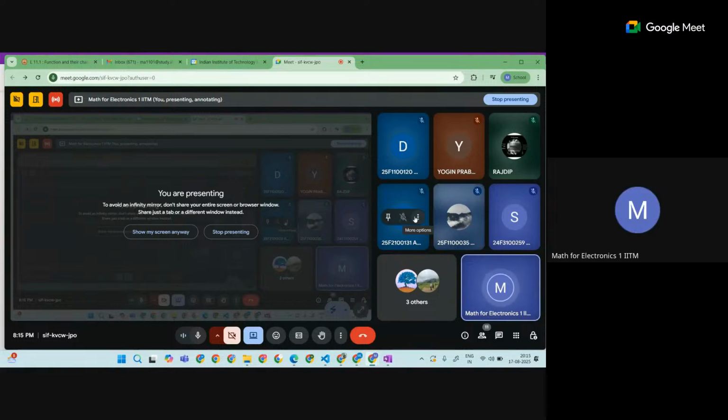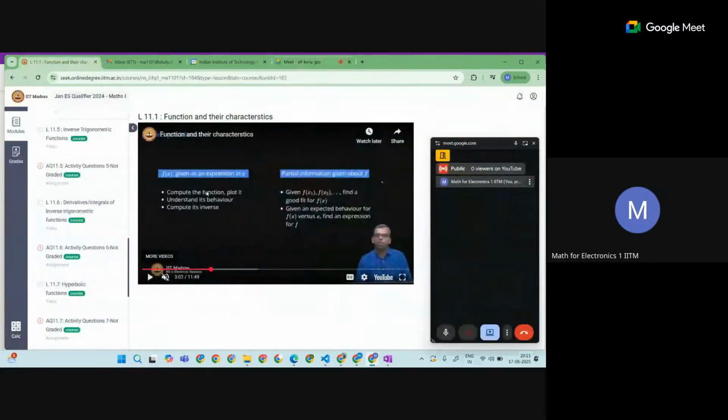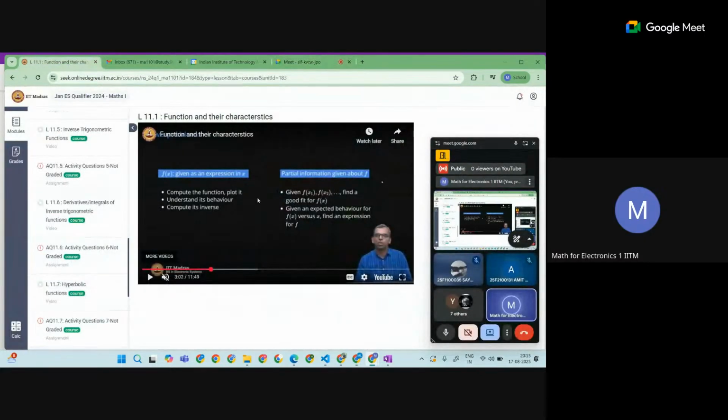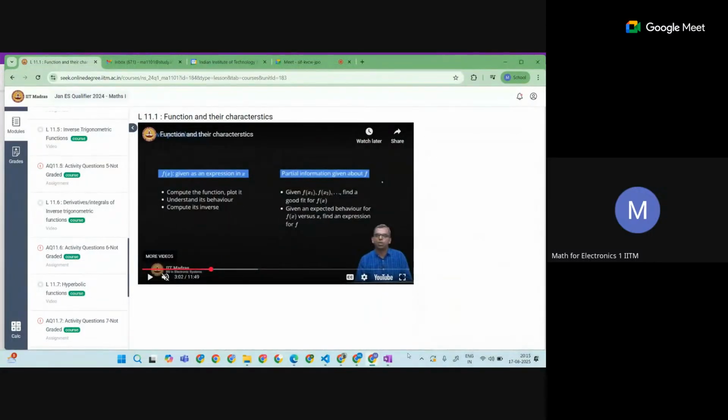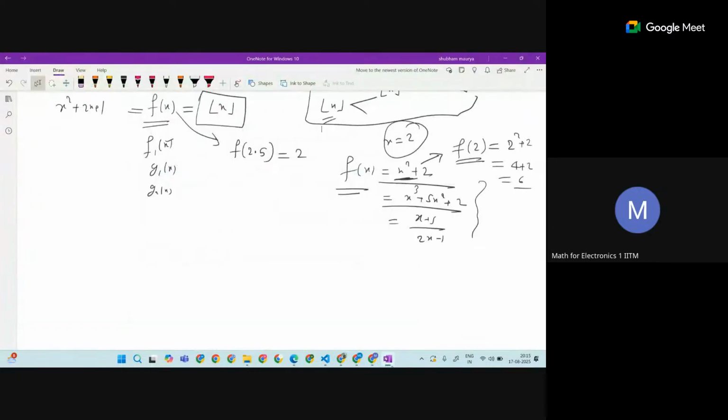So for a function, some expression would be given, and based on that we evaluate the value. There is a different meaning too: compute the function and plot it. So plotting of the function, let's say I want to plot this function.